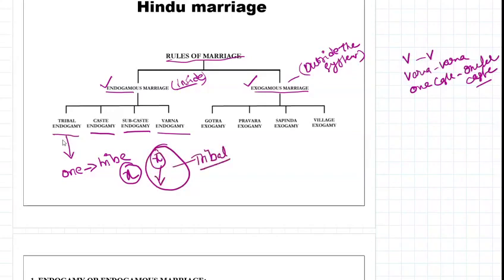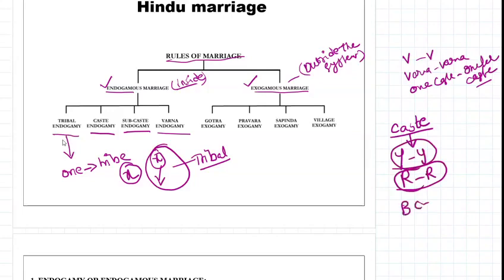Similarly, caste endogamy. Caste endogamy is very much prevalent in Andhra Pradesh. Yadavs marry Yadavs only. Reddis marry Reddis only. This is called caste endogamy, inside the caste. Basically people will marry BCs to BC or SCs to SC. But inside the SC and the BC also, subcastes are there.